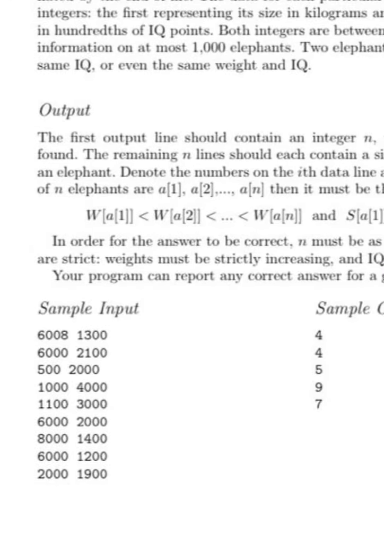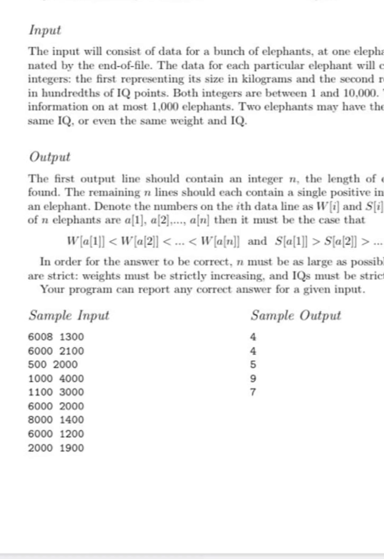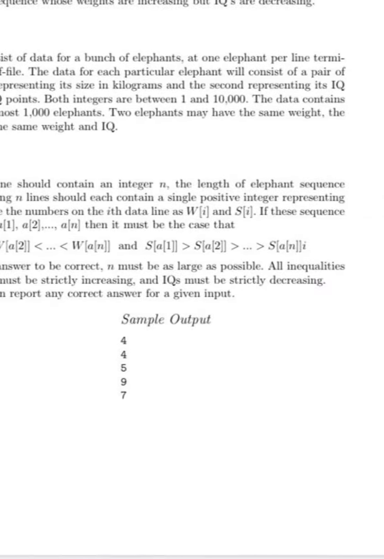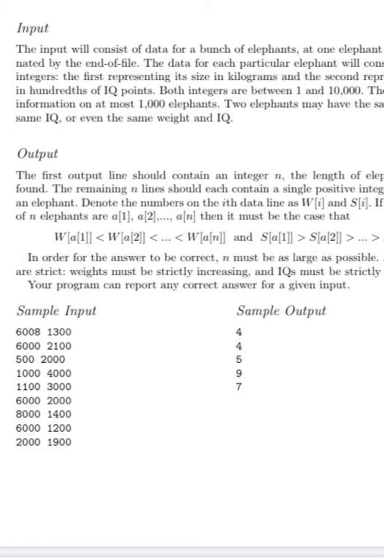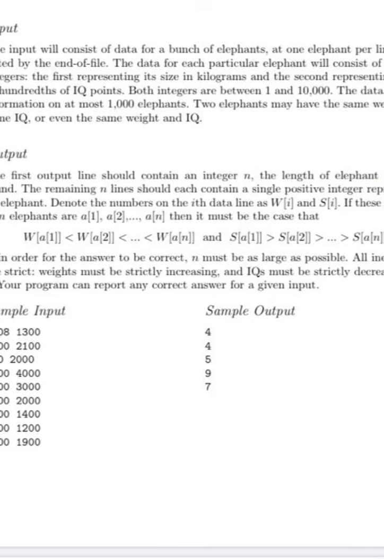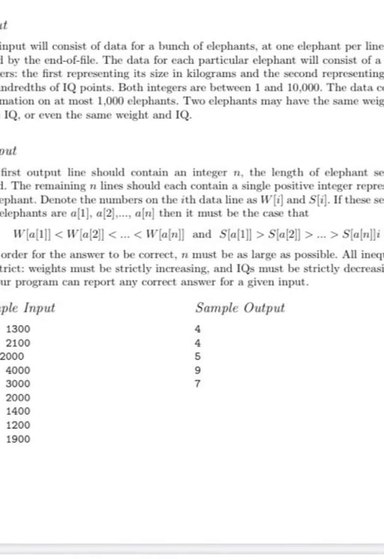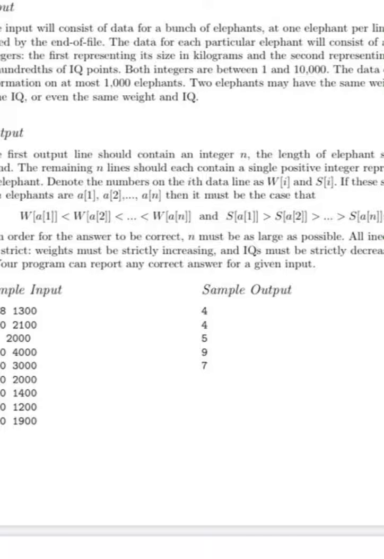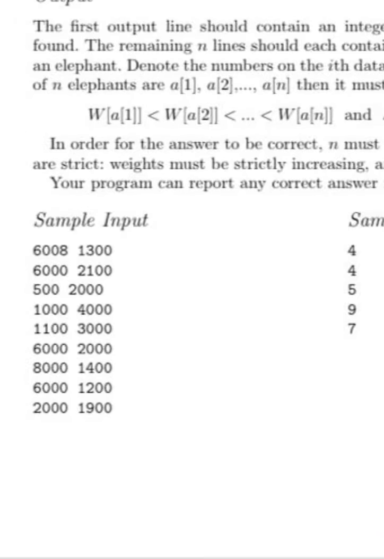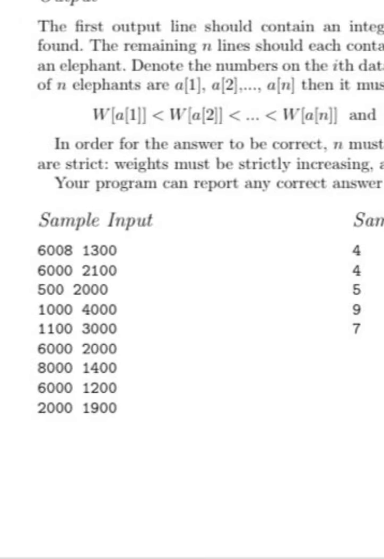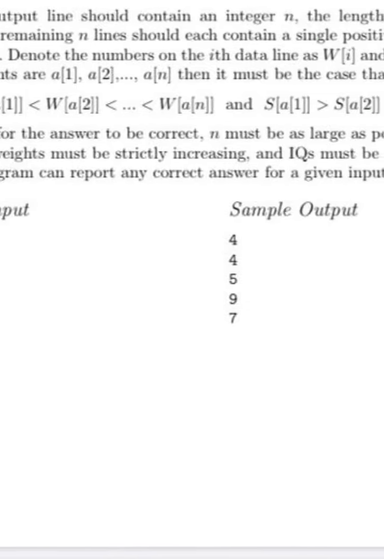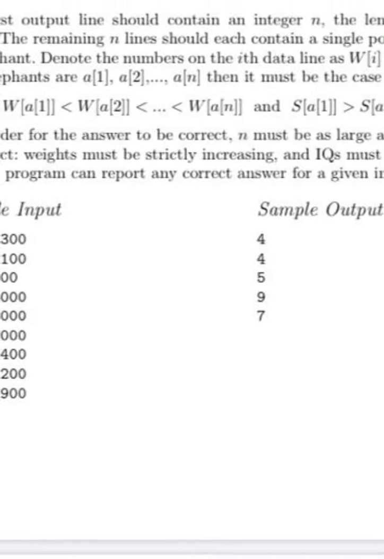In order for the answer to be correct, n must be as large as possible and the inequalities are strict. Weight must be strictly increasing and IQs must be strictly decreasing. Your program can report any correct answer for a given input. So for the given input, you need to return a sequence in which the weight is increasing and the IQ is decreasing.